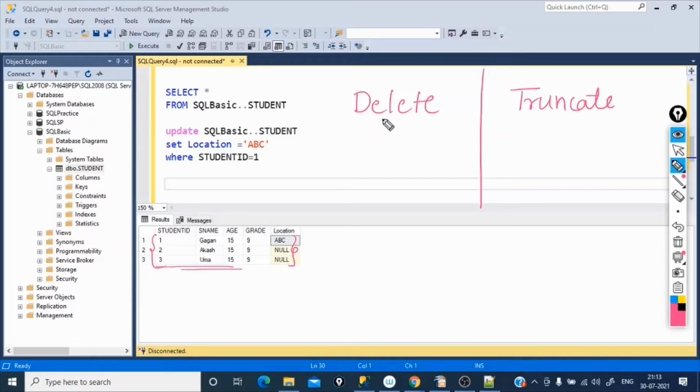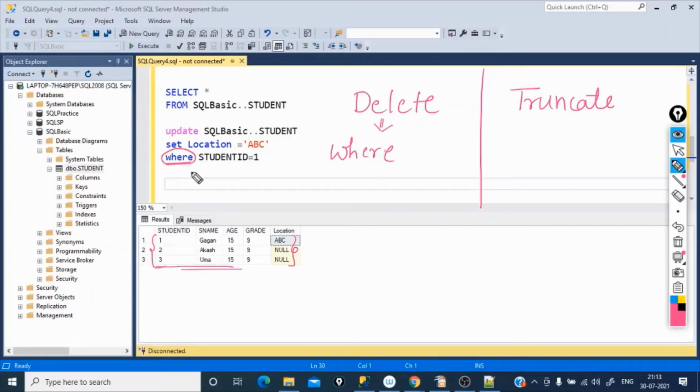In case of delete command, you can actually restrict the number of rows you want to delete by using the where condition. In here, we updated only the student ID 1 by using the where condition. We will look at the where condition in our future sessions.